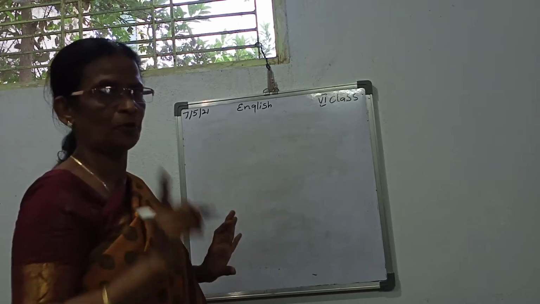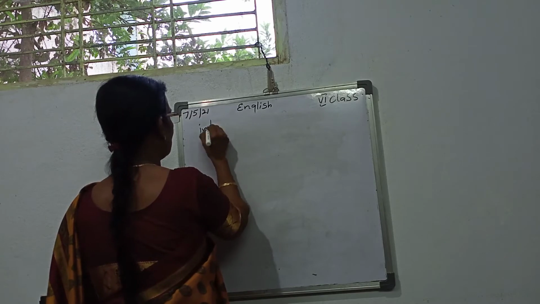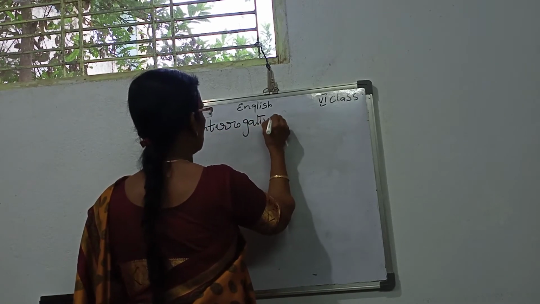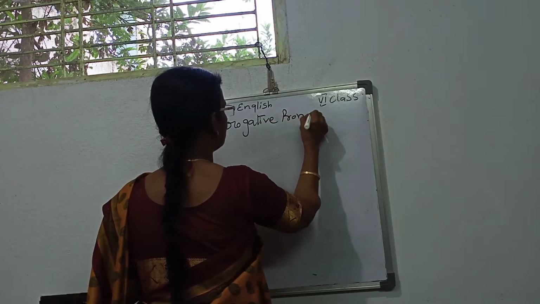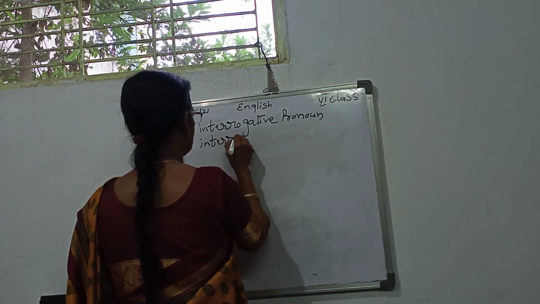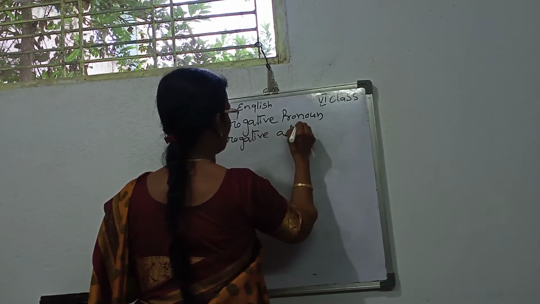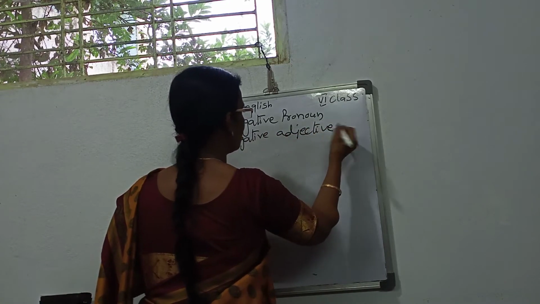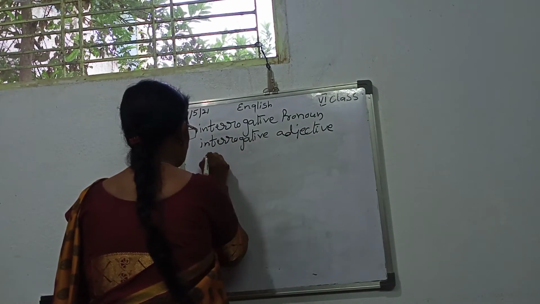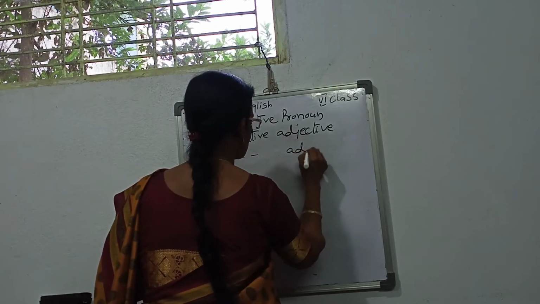The third one is the interrogative pronoun. Here we can find out interrogative pronoun or interrogative adjective. I'll give one table, so easily you can find it. Pronoun and adjective.